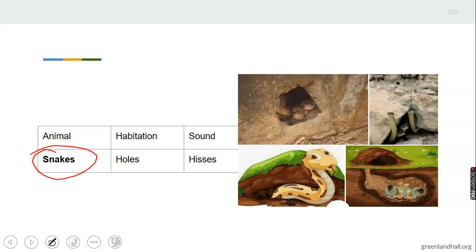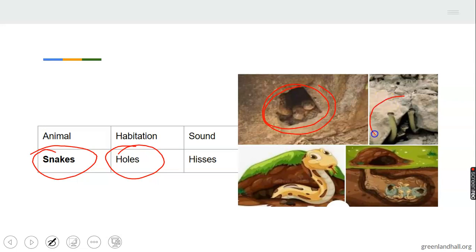Okay, this next animal we have here is the snake. Snakes. Where do snakes live? They live in holes. You know, they like to go deep into the ground. That's why you must be careful. Look at this picture here. You can see the heads of 3 snakes there. If somebody doesn't know and just walks by, they can sting the person. That is why you must be very, very careful.